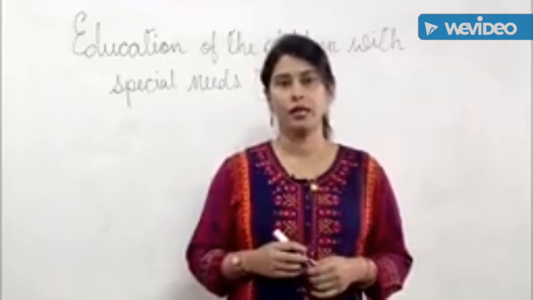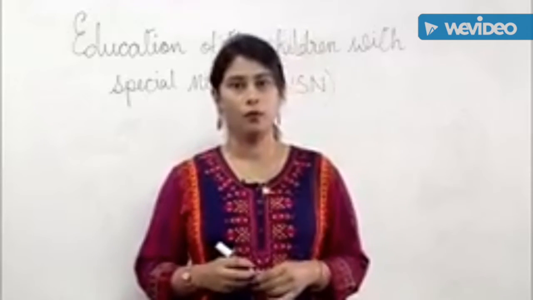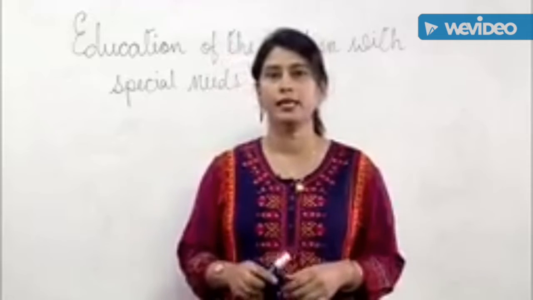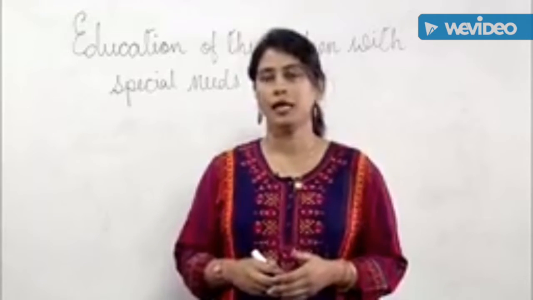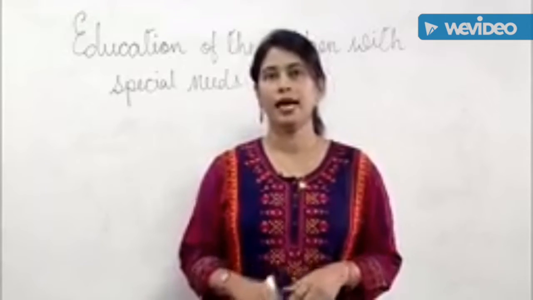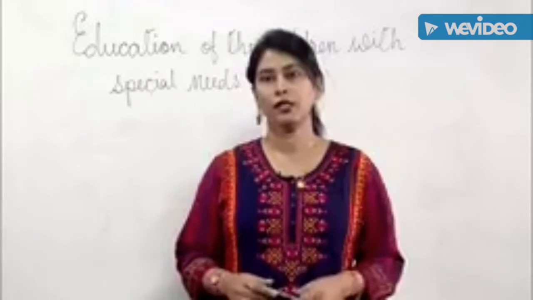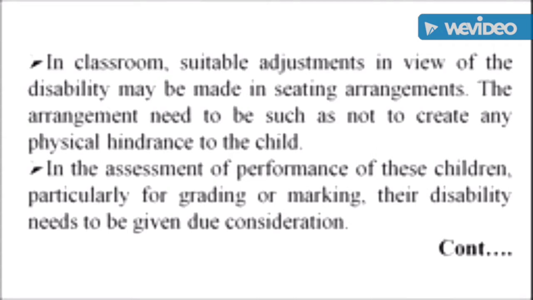It may be ensured that they have adequate opportunities to participate in games, physical activities and recreational activities at their level of functioning. In the classroom, suitable adjustment in view of the disability may be made in the seating arrangement. The arrangement needs to be such as not to create any physical hindrance to the child.